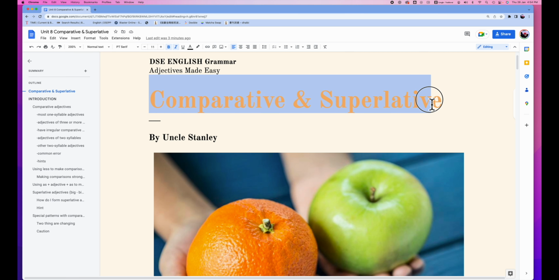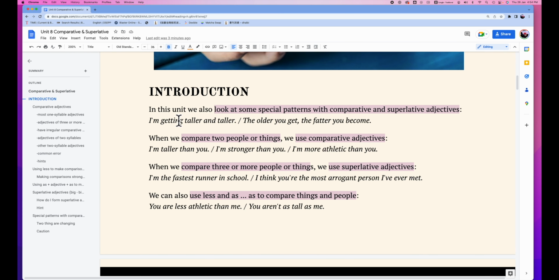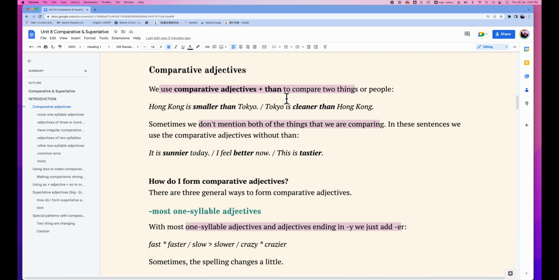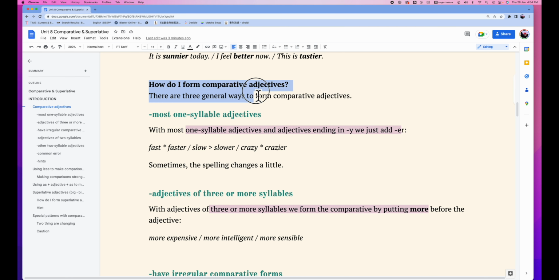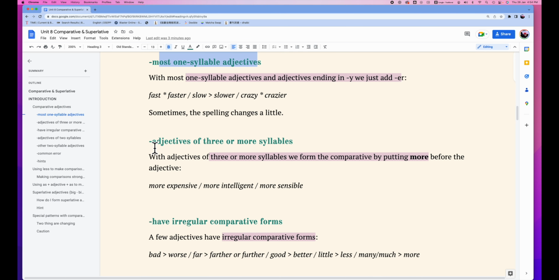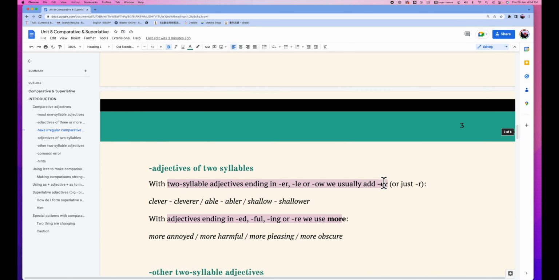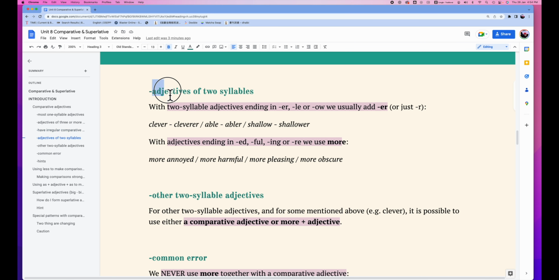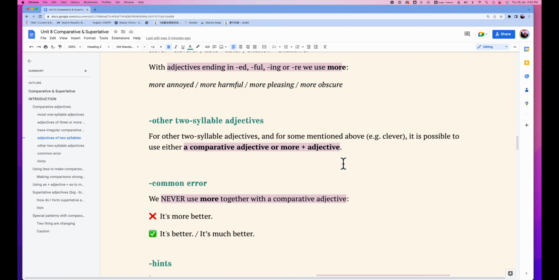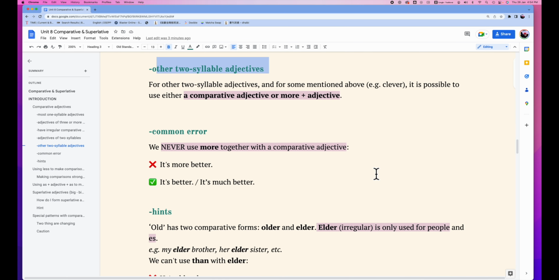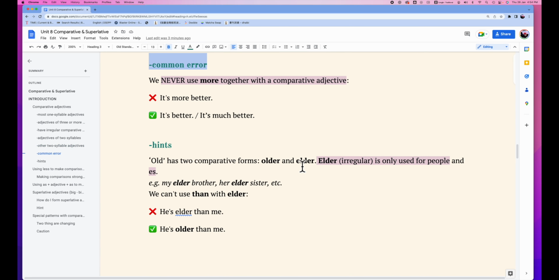Comparative and superlative. In this unit we will talk about the introduction of comparatives and how to use comparative adjectives. And how do we form comparative adjectives as well? For one syllable adjectives, adjectives of 3 or more syllables, and irregular comparative forms. And also adjectives with 2 syllables, and other 2 syllable adjectives. Some common mistakes, as well as some hints.